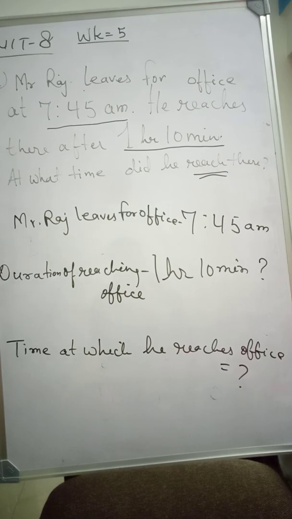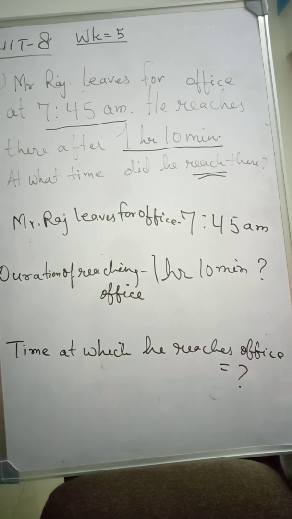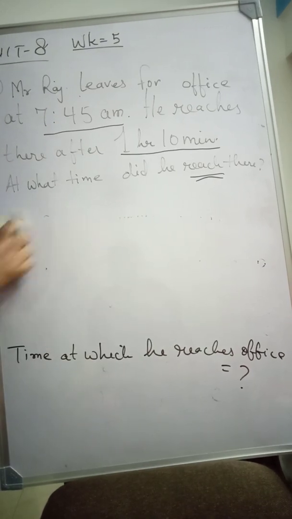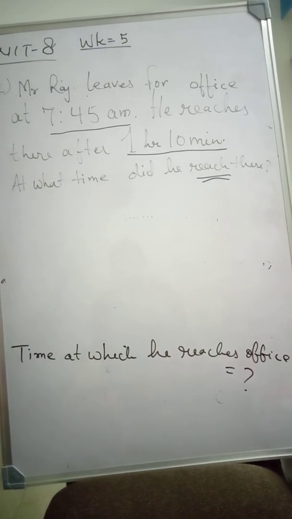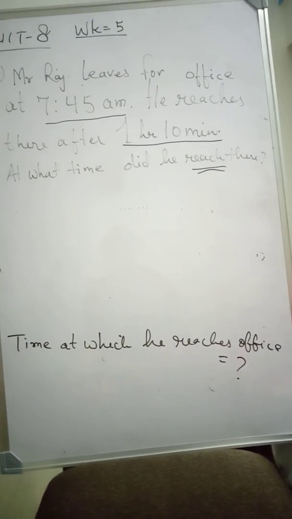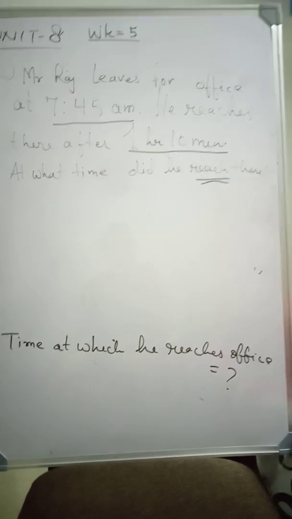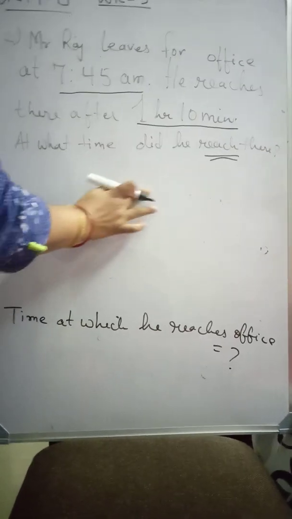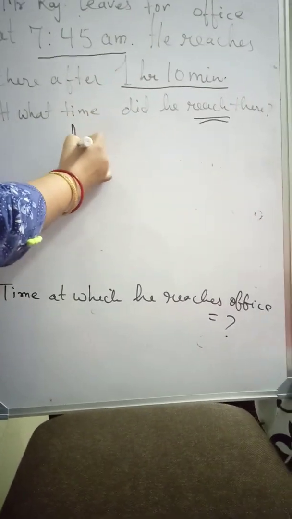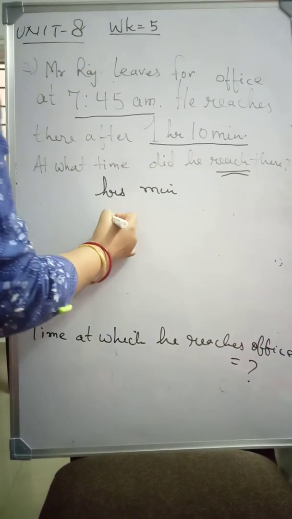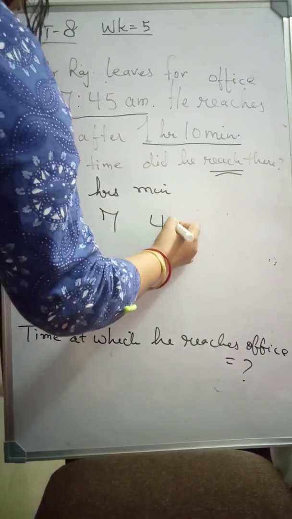Now let us solve it. When did he reach the office? He will reach office after 1 hour 10 minutes. So let us start with hours and minutes. He starts at 7 hours 45 minutes.